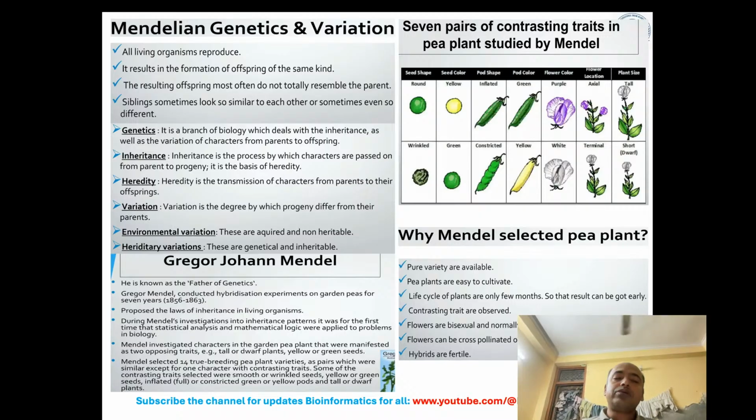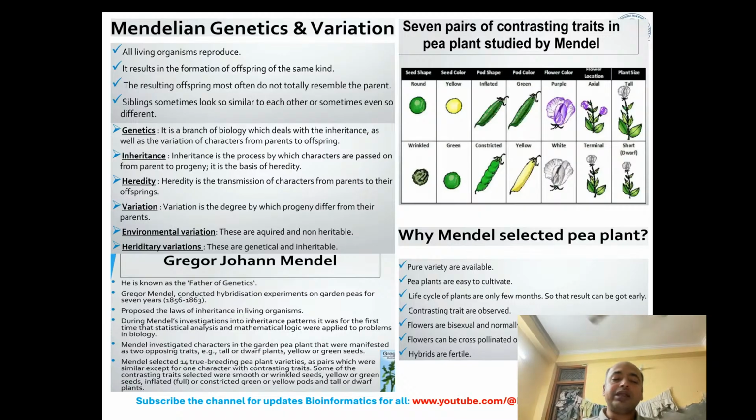Now it comes to Mendel. He is known as the father of genetics and conducted hybridization experiments on garden peas for 7 years. He also proposed the laws of inheritance in living organisms. During Mendel's investigations into inheritance patterns, it was for the first time that statistical analysis and mathematical logic were applied to problems in biology.